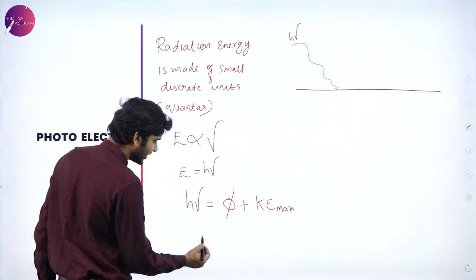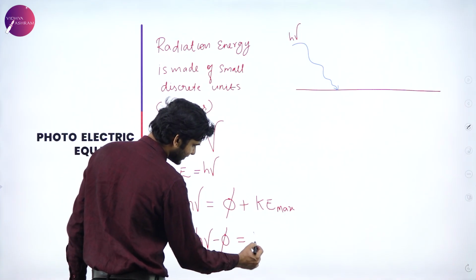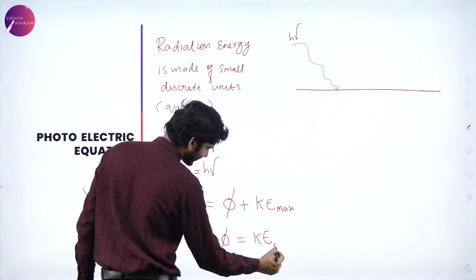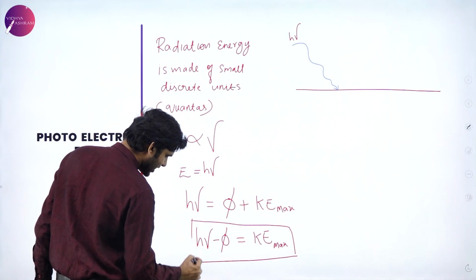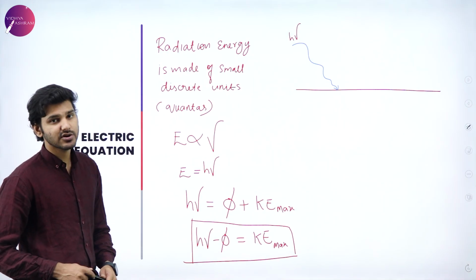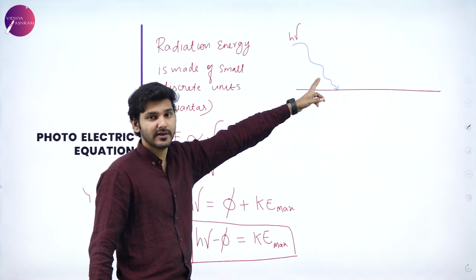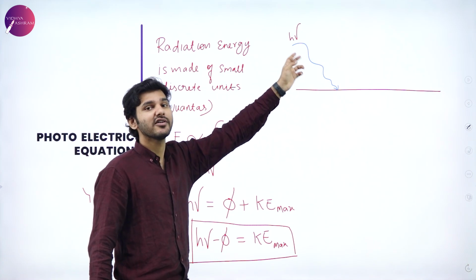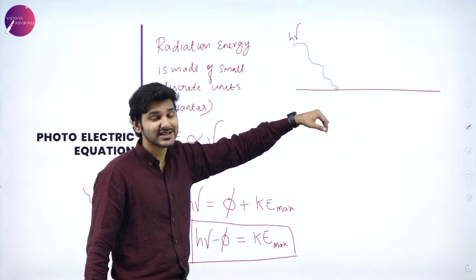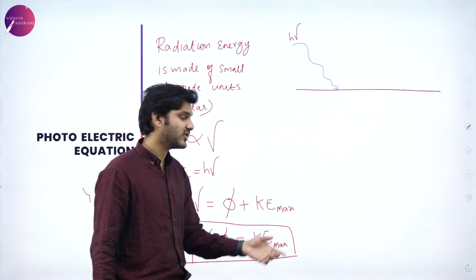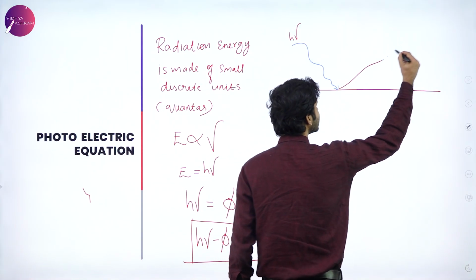Or again, you can rewrite it as h mu minus phi equals KE max. Or simply, the electron which is emitted will have a kinetic energy equal to h mu minus phi. That is, however much energy the incident ray had, that is h mu, from that, whatever energy was required to free the electron from the metal surface is subtracted, and that much energy will be equal to the kinetic energy of the electron that is now being emitted like this.